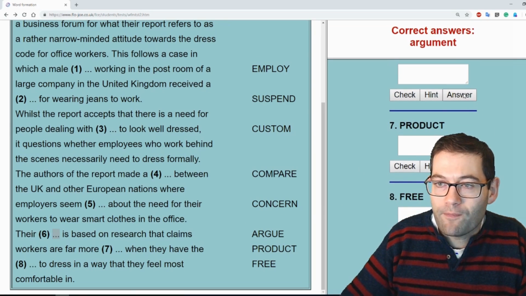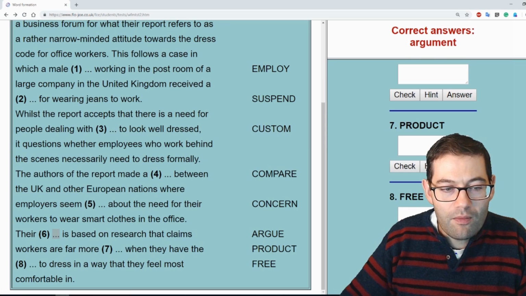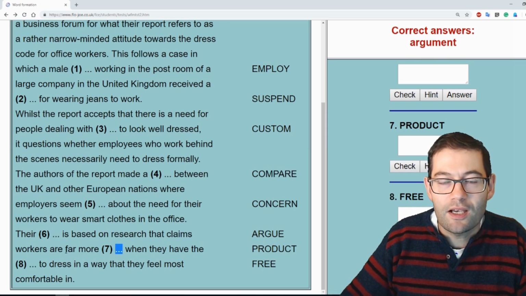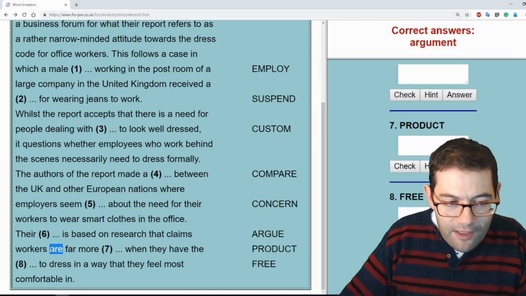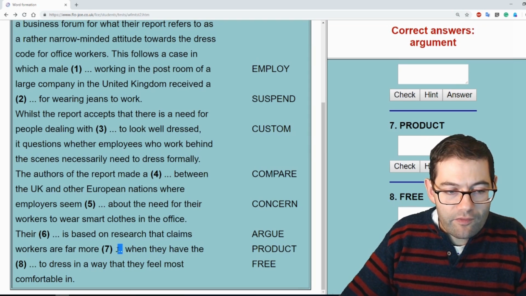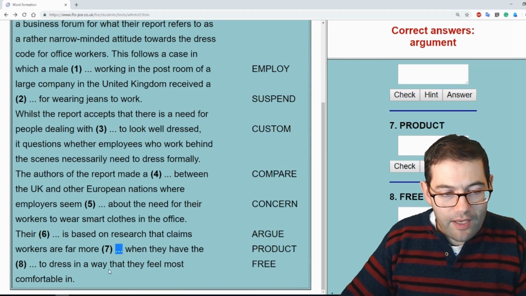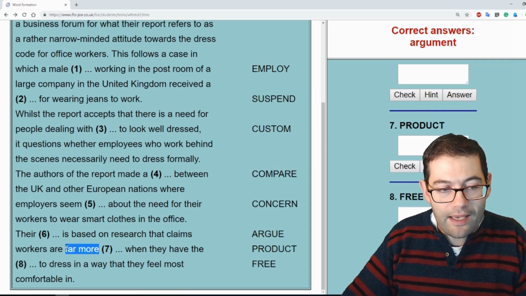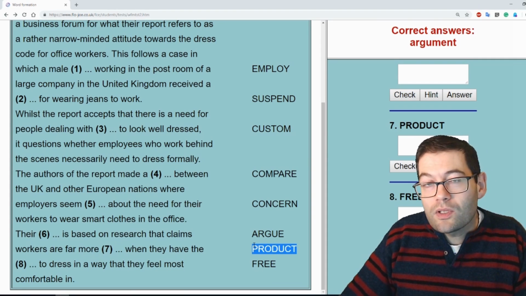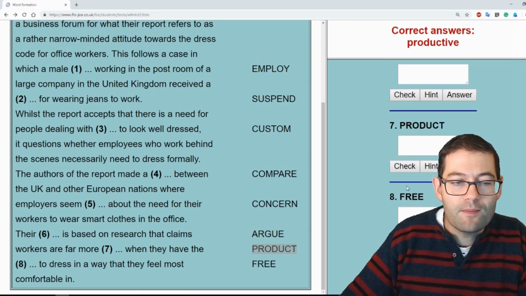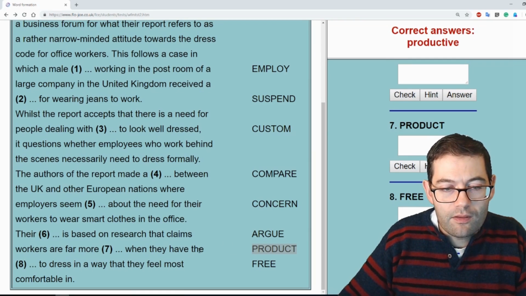So here, if I just scroll down, their argument is based on research that claims workers are far more something here. Workers are, simple language pattern again. Here we've got our verb, or a form of the verb be. What we need here is an adjective. Simple language patterns: the verb be plus adjective, and we've got some quantifiers and or adverbs here which modify this adjective. So product is our noun. What's the adjective that we're looking for? It is productive.